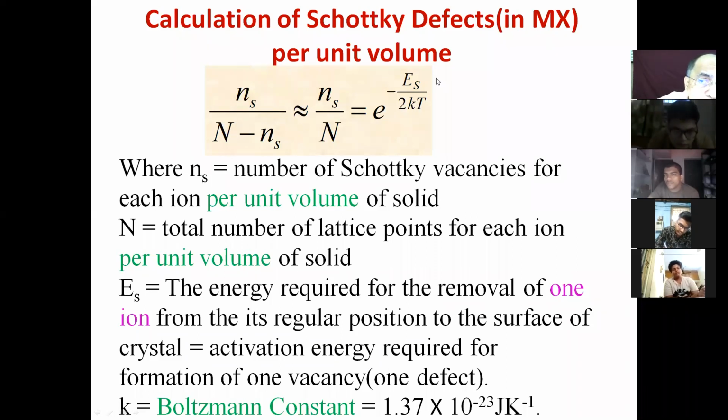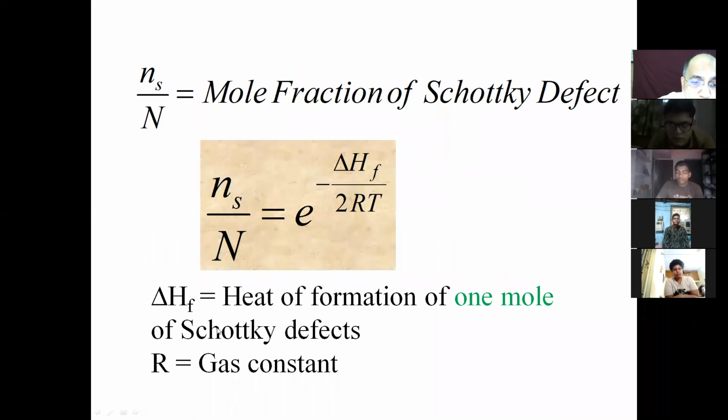If you take 1 mole of ions, this will be the molar enthalpy change, and this k will be replaced by R, because if you multiply Na here and Na here, Na will cancel and this will become R. So I have written also that if delta H is the heat of formation, the heat absorbed for the formation of 1 mole of Schottky defects, then you can use that. Depending on the data available in the numerical, if it is per mole, then you have to use R in the denominator.